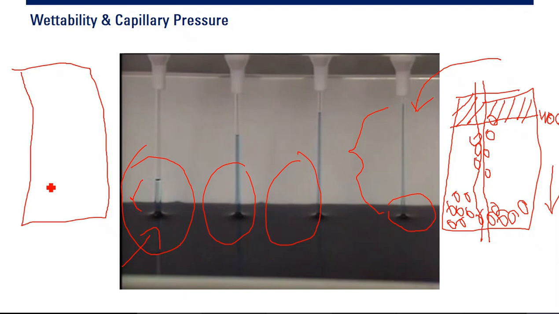So if this is an oil reservoir, I personally want this to be 100% oil. Saya inginnya seperti itu. I want this to be 100% oil, but cannot. If you have poor permeability, low permeability, tight reservoir, and small pores, then you cannot have 100% oil here. You cannot have a thick oil column. Kita nggak bisa punya oil column yang tinggi.